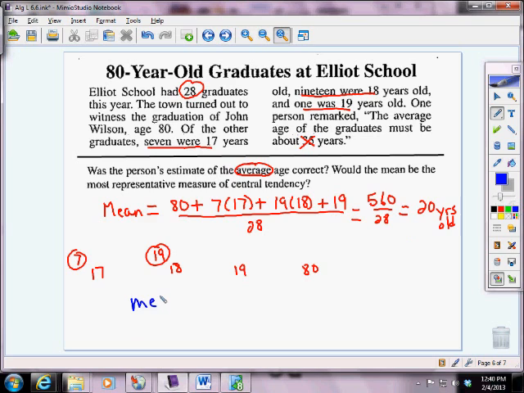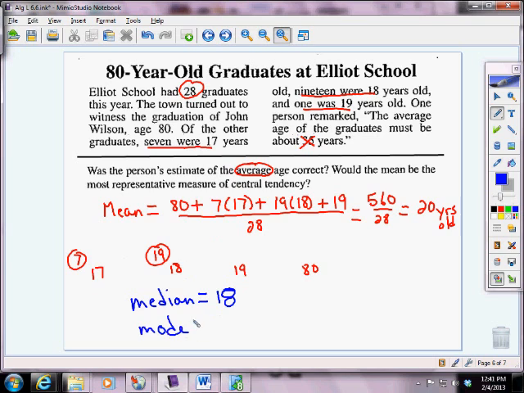Let's look at the median and the mode. The median in this case would be the middle number. Well, we could list 17 out 7 times and 18 out 19 times, but I'm going to focus on the idea that there's 28 total. Half of 28 is 14. So if you think of it, we had 7 that were 17, another 7, well, they're going to be 18 years old. So the median is actually 18 years old. 7 were 17-year-old, and another 7 would be 18 years old. So the median, the middle number of all these, is 18.